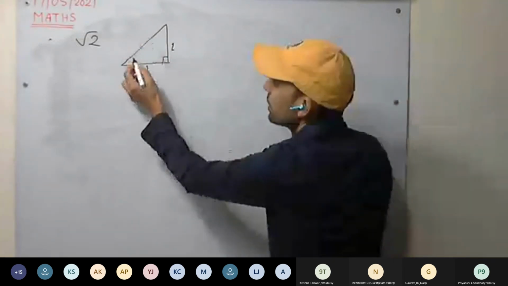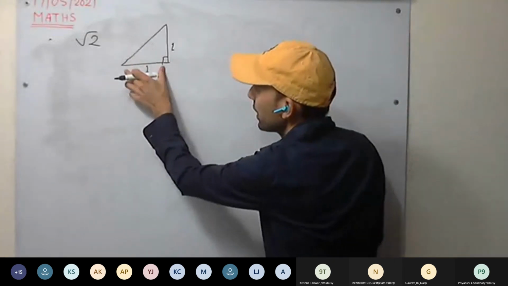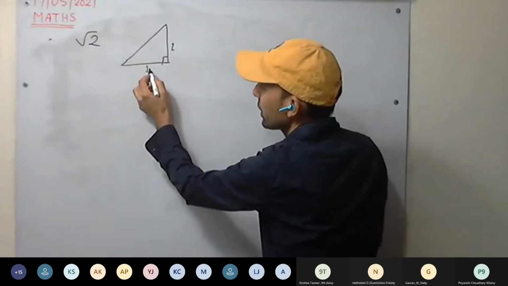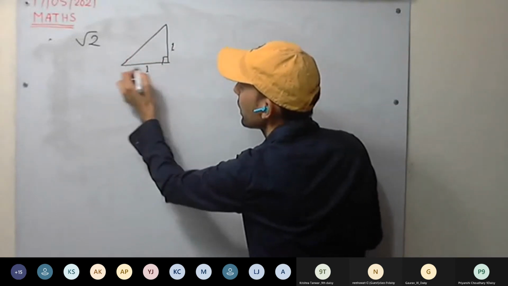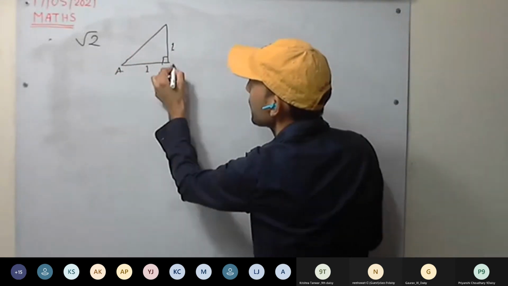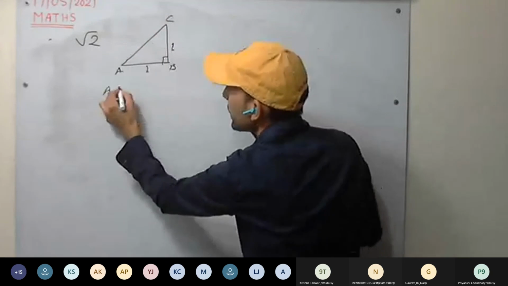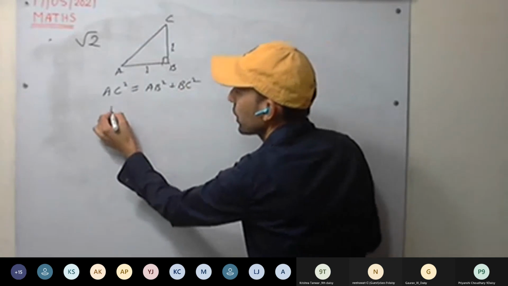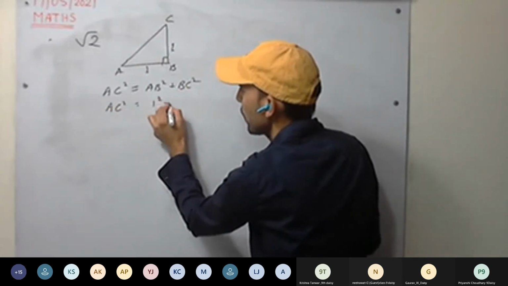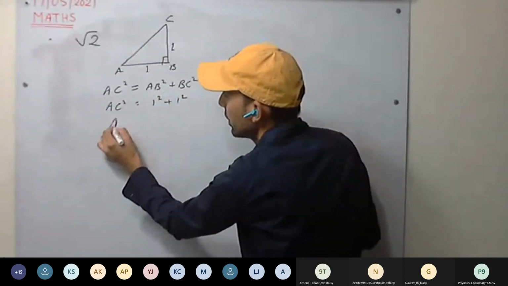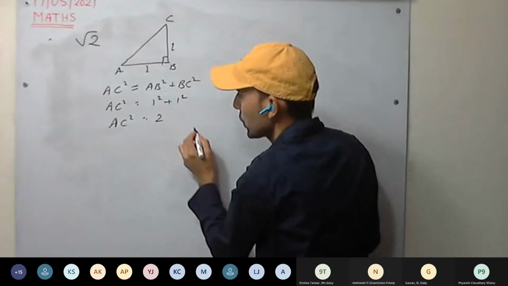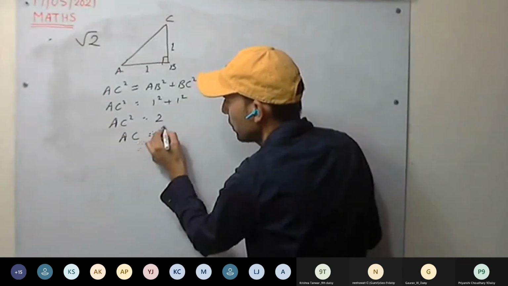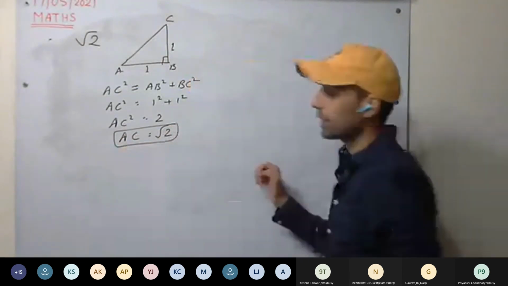It will be this square plus this square. 1 square plus, so A, B, C. AC square equal to AB square plus BC square. So AC square will be how much? 1 square plus 1 square, that is 2. AC square equal to 2. AC equal to √2. This is clear?